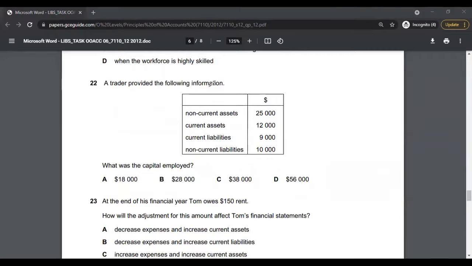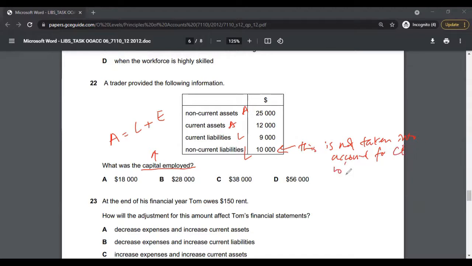A trader provided the following information. What was the capital employed? You would use the classic accounting equation, that is assets equal liabilities plus equity. First identify the assets and the liabilities, and then calculate the equity. So this is an asset, this is an asset, this is a liability, and this is a liability as well. But this is not taken into account for capital employed because